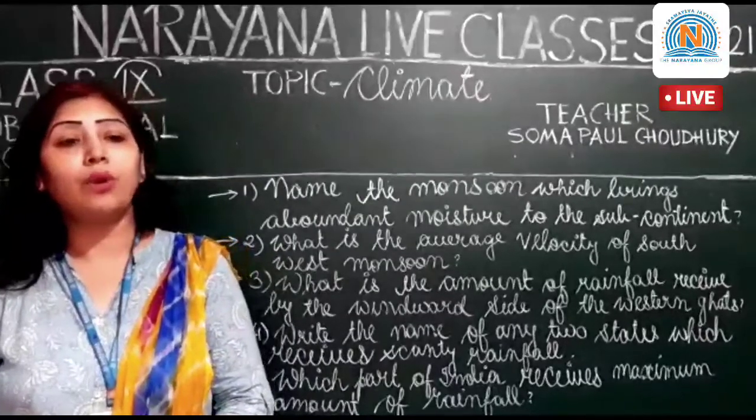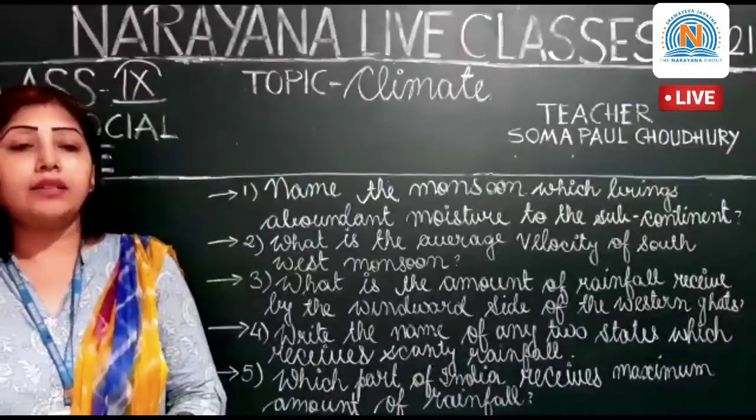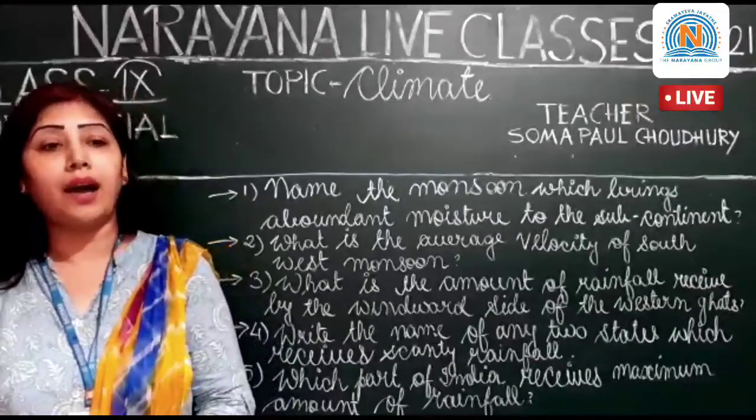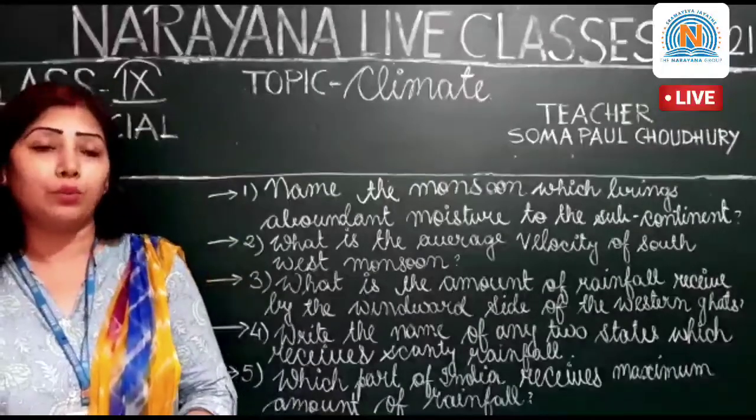And the answer is the northeast part of the country. Mawsynram, in the southern ranges of the Khasi Hills, receives the highest average rainfall in the world.